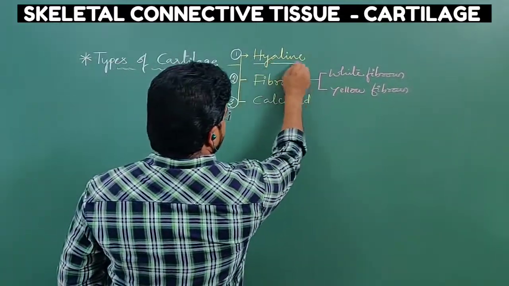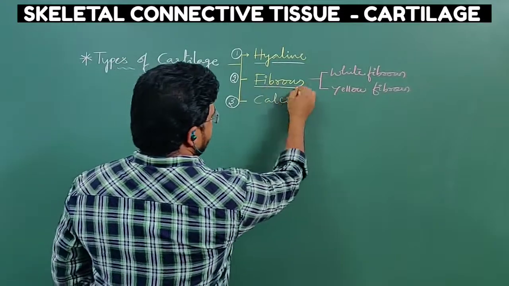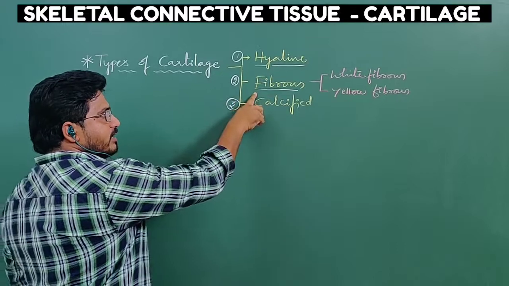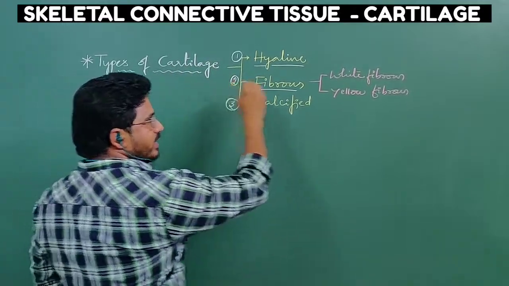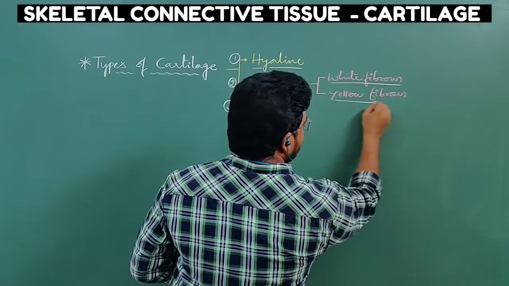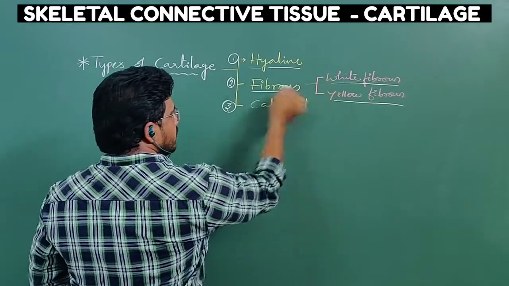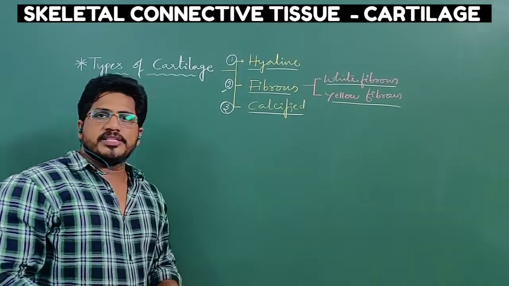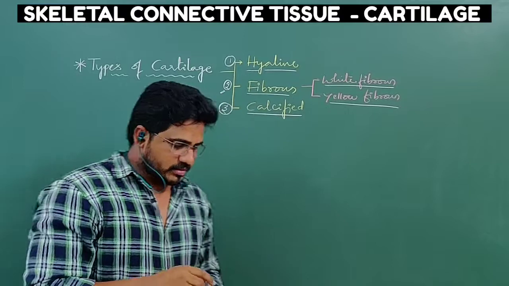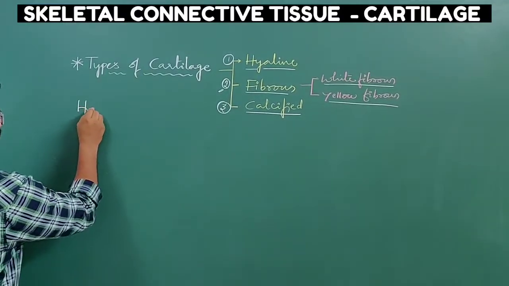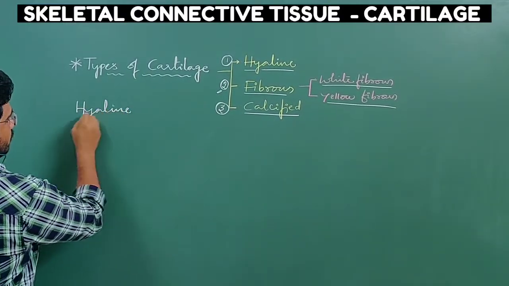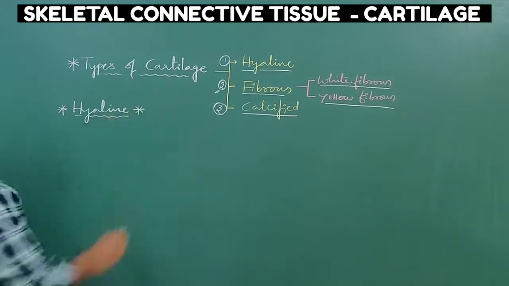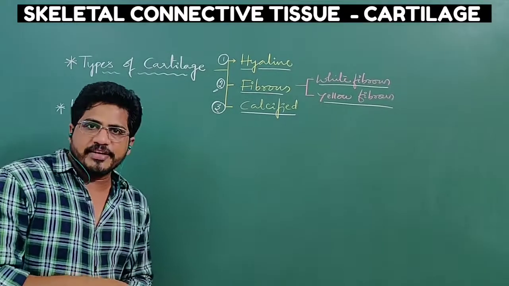Number 1 is hyaline cartilage. Number 2 is fibrous cartilage. According to the fiber types present inside, the fibrous cartilage is again divided into white fibrous and yellow fibrous. There are subtypes in the second type, and the last one is calcified cartilage. Each and every one let me discuss in detail. The first one is hyaline cartilage. This is the most important cartilage in the animal body. Let us see some features.